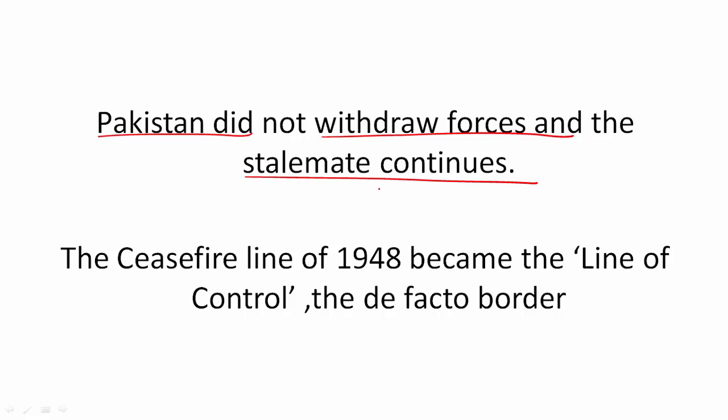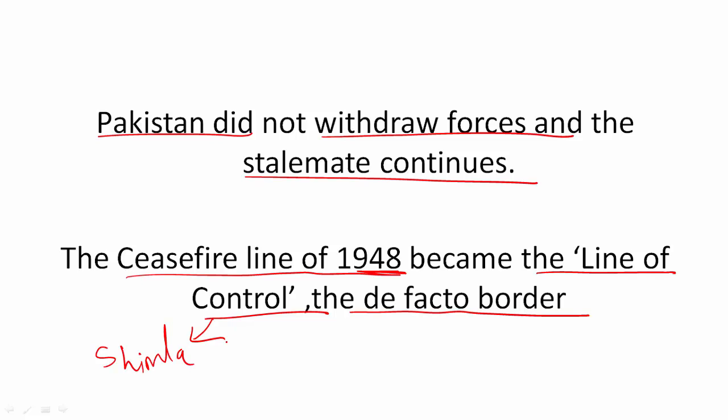They did not withdraw their forces, and till this date the stalemate continues. Pakistan says that we cannot withdraw the army because India will attack and capture the entire area. Similarly, India also says that if we remove our army, or even reduce its numbers, the Pakistani army will attack and capture the areas of Kashmir. So that ceasefire line of 1948 became the Line of Control, and that is the de facto border currently between India and Pakistan in the region of Kashmir. This Line of Control was officially named after the Shimla Agreement of 1972.